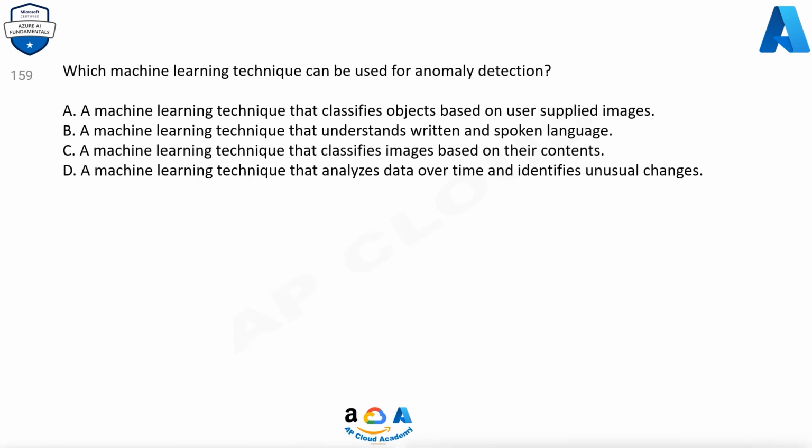159. Which machine learning technique can be used for anomaly detection? A. A machine learning technique that classifies objects based on user-supplied images. B. A machine learning technique that understands written and spoken language. C. A machine learning technique that classifies images based on their contents. D. A machine learning technique that analyzes data over time and identifies unusual changes.